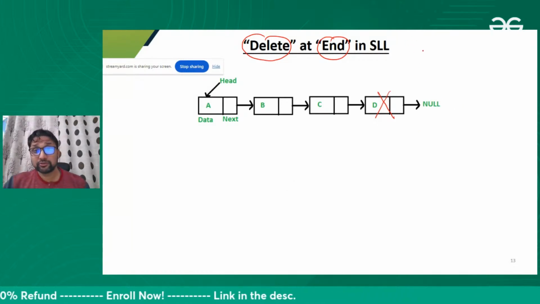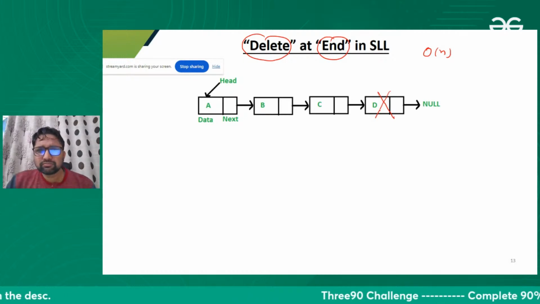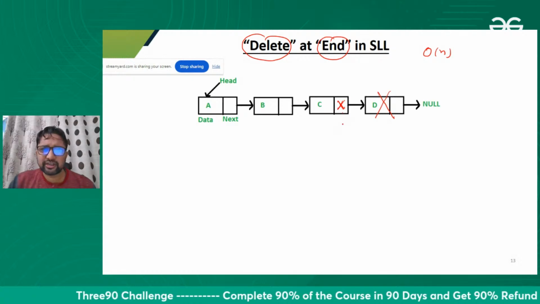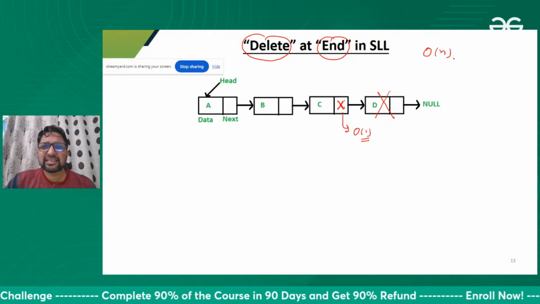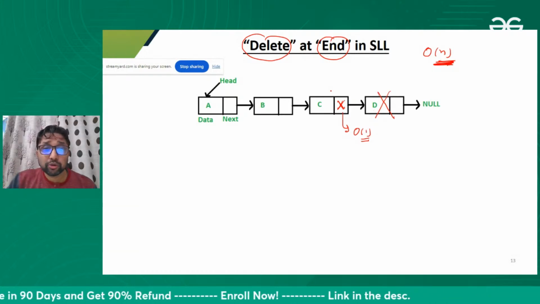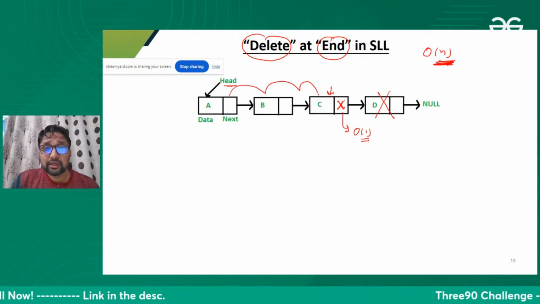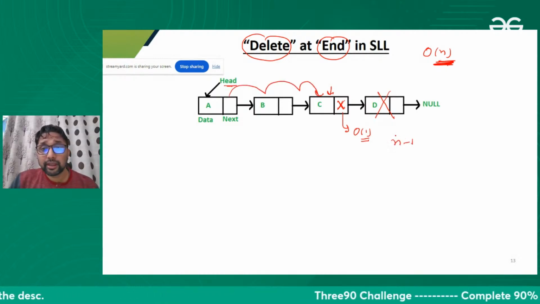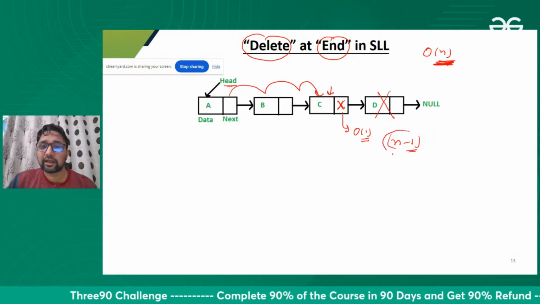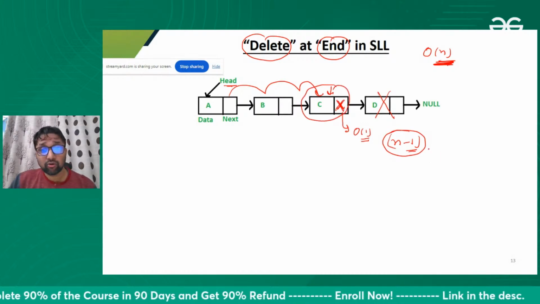Yes, you people are right. This will take order of n time. Actually, deleting this node means inserting null over here. That's it. This will take constant time. So why are these people saying order of n time? Because they know that to delete this node, I need to reach this node, and to reach this node, I need to come from the very starting. So I need to go n-1 steps. So moving to the second last node, so that I can insert null over here, will take order of n time.